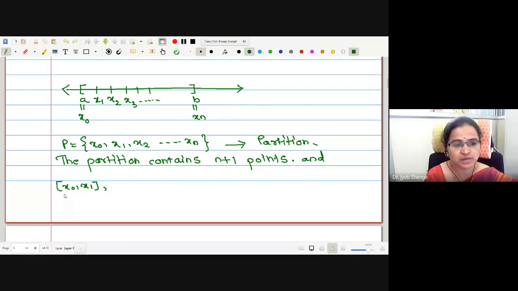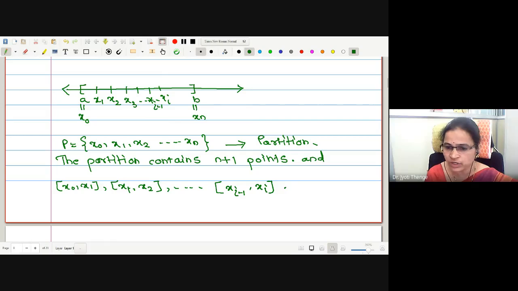Good. First sub-interval is x0 to x1. Second sub-interval is x1 to x2. Continue this. Let me write some ith sub-interval: xi minus 1 to xi. Correct? Xi minus 1 to xi. And what is my last sub-interval? Xn minus 1 to xn.